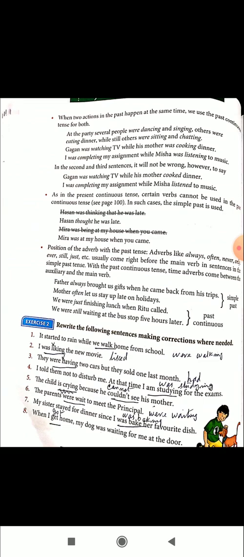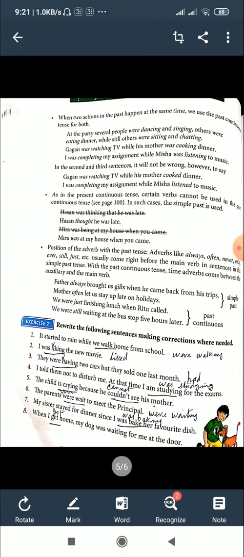Others were eating dinner, while still others were sitting and chatting. So look at how many verbs there are: were dancing, were singing, were eating, were sitting and chatting.